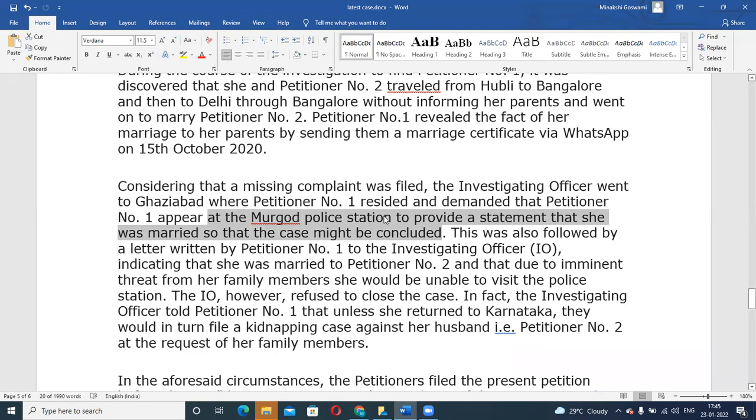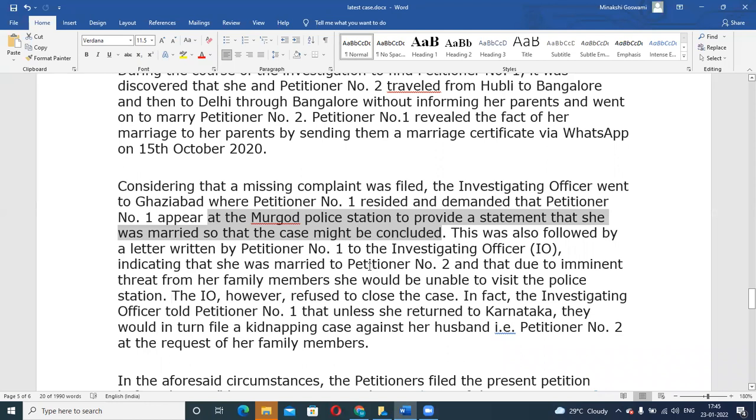Lakshmi Bai was already scared of her parents, right? That's why she escaped and then got married. Through WhatsApp, she had shared the marriage certificate. So when the investigating officer claimed that you need to come and give a statement, she wrote a letter to the investigating officer indicating that she was married to Santosh, and that due to imminent threat from her family members, she was unable to visit the police station.